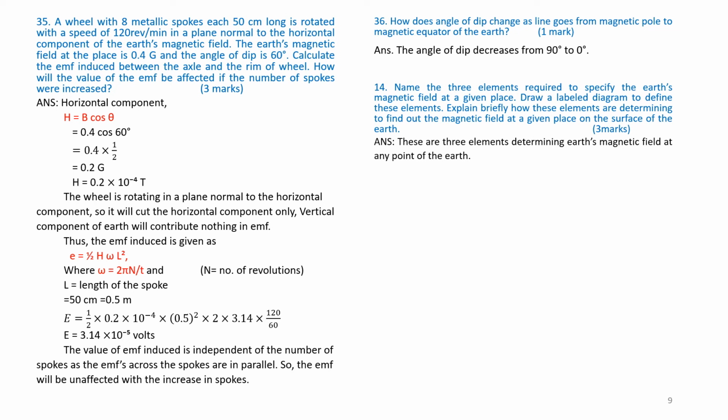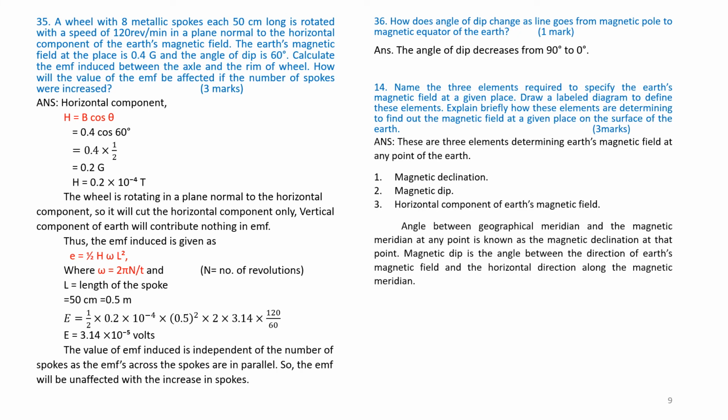These are the three elements for determining the field at any point of the Earth: magnetic declination, magnetic dip, and the horizontal component of Earth's magnetic field. The angle between the geographical meridian and the magnetic meridian at any point is known as magnetic declination at that point. Magnetic dip is the angle between the direction of Earth's magnetic field and the horizontal direction along the magnetic meridian. The labelled diagram is shown here. HE is the horizontal component, B is the total component, and V is the vertical component of Earth's magnetic field.